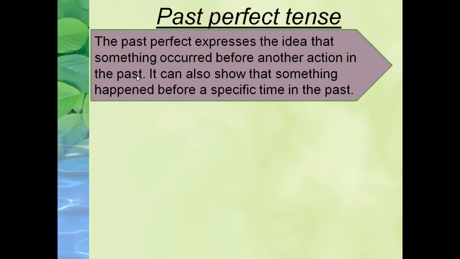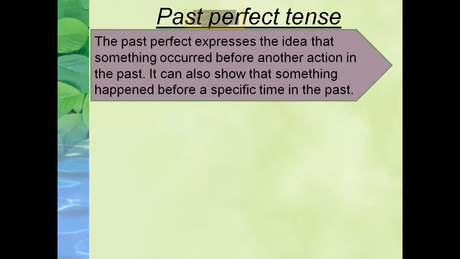It means when an action occurred in the past before some other action. If you are doing some action and it was interrupted by another action in the past, it is called past perfect tense. Past perfect tense shows the sequence of actions which happened in the past, where one action was ongoing and a second action interrupted it.